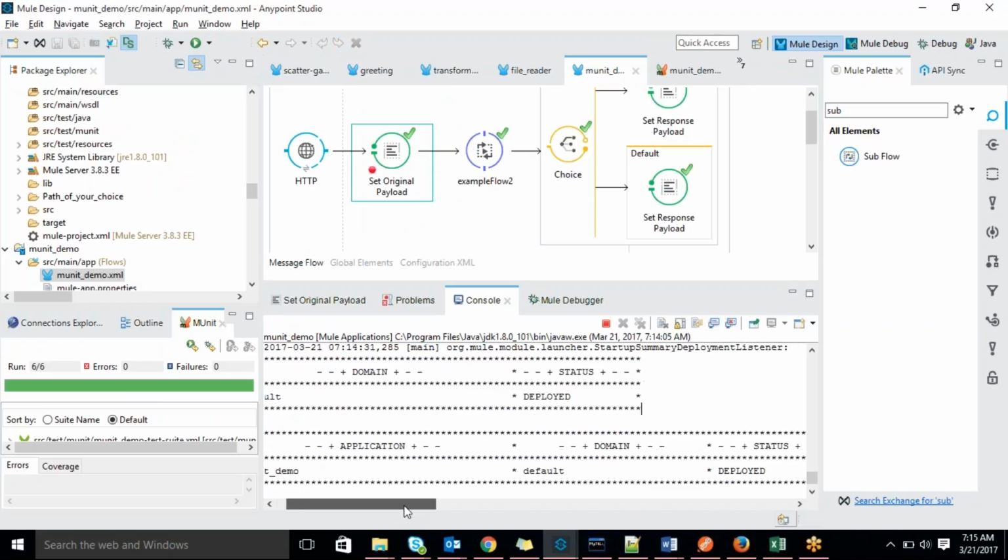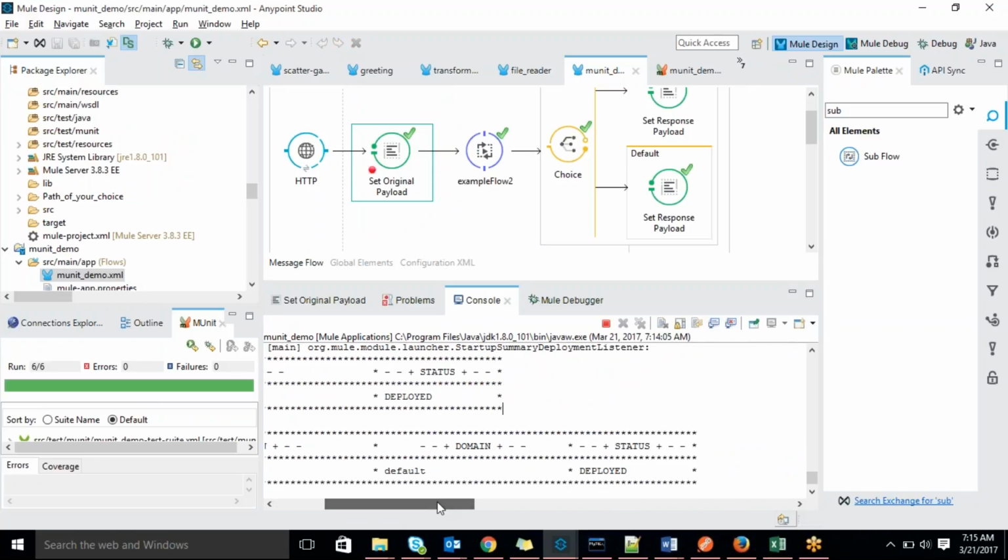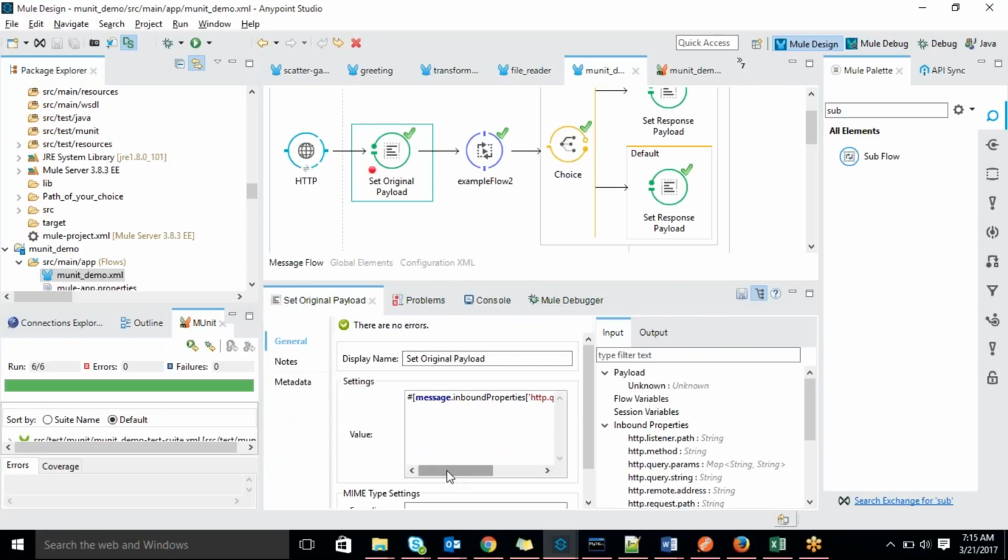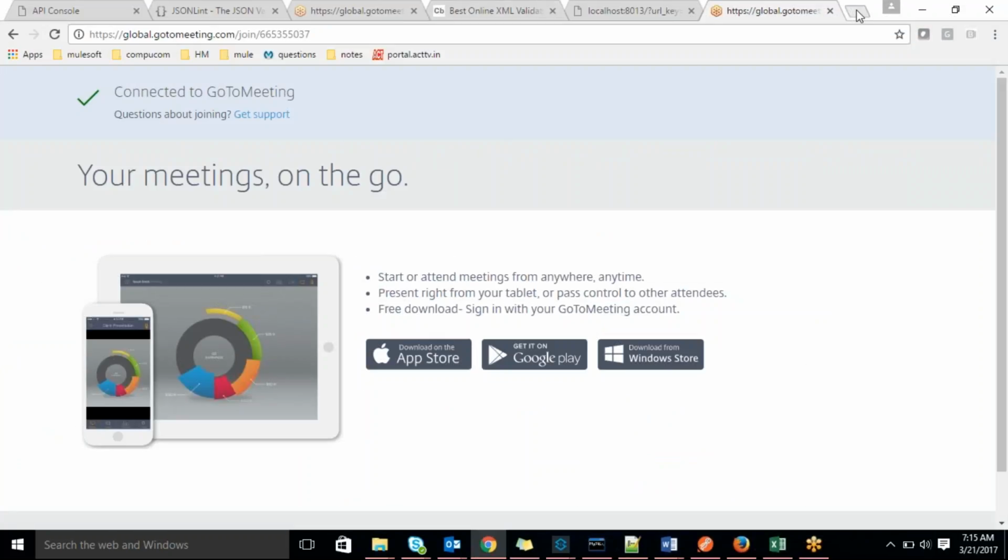Okay, so that got deployed. So this guy was expecting some query parameter, which is nothing but a URL key. Okay, executing here.